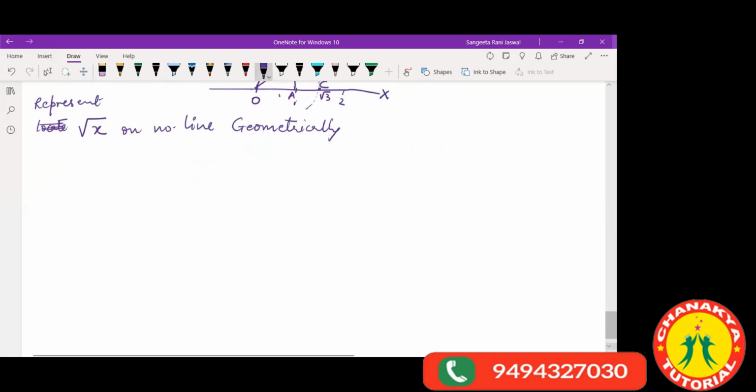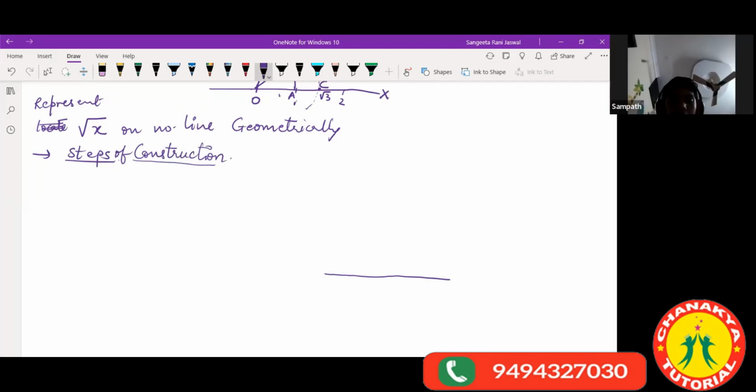Now for this you need to know some steps. What are the steps? You will be writing the steps now. Please write this: represent root over x on the number line. Steps of construction. Whenever you are doing something geometrically, you always write the steps of construction. Even for root over 2 and root over 3, you can write steps of construction.